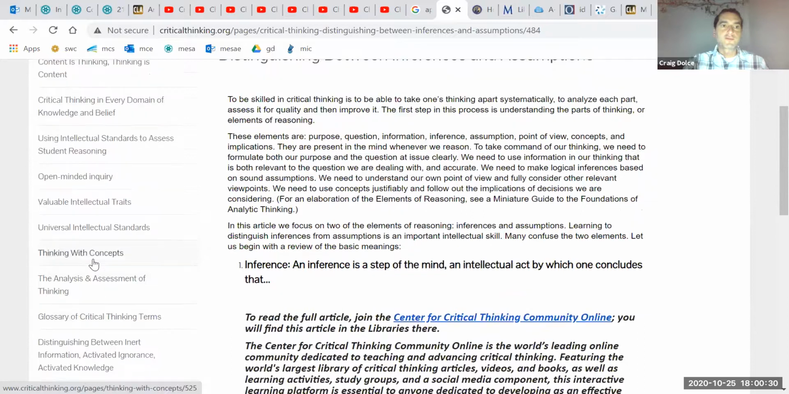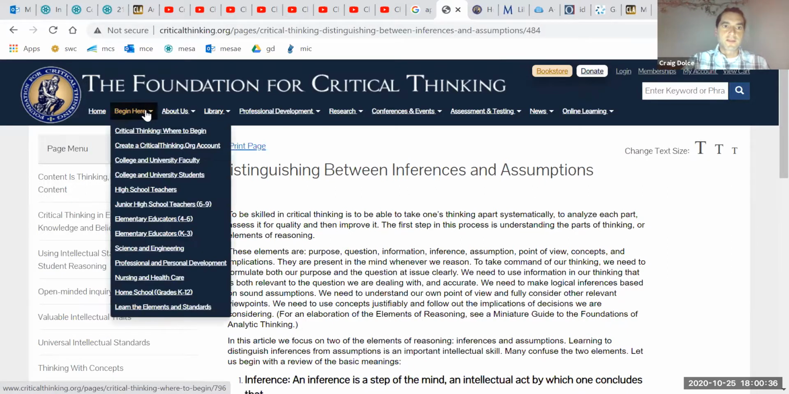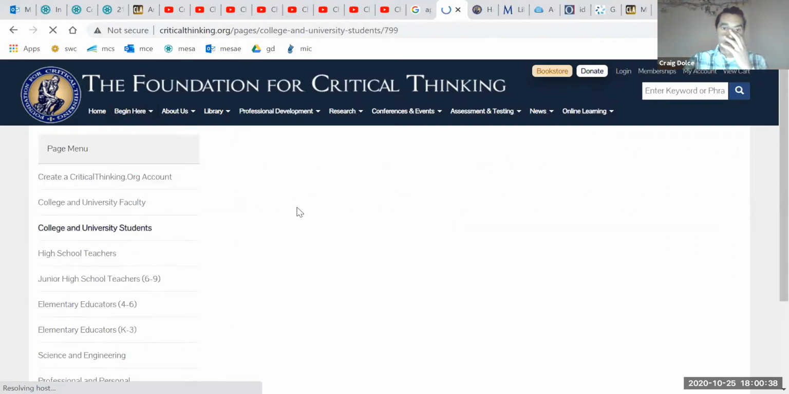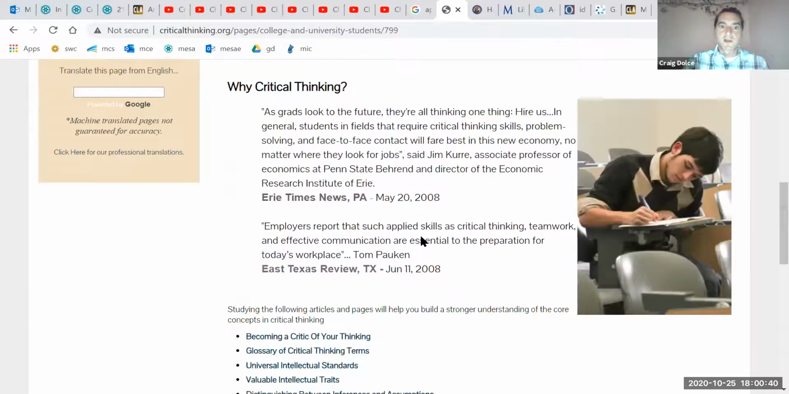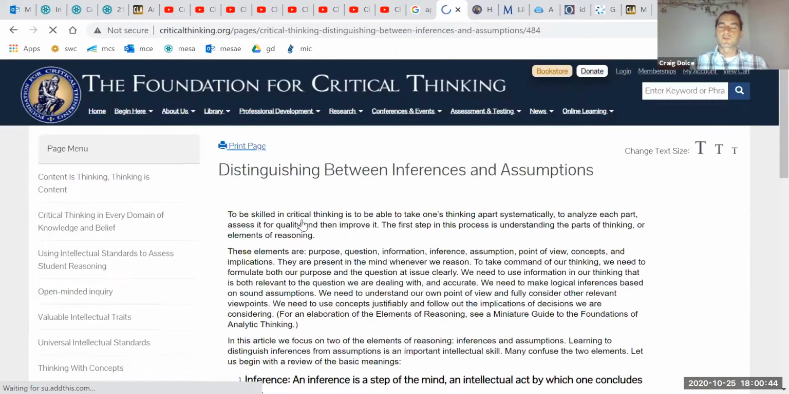And you've got quite a few documents to focus on here when you click on begin here, and then you go to college and university students, and then right in the middle, any one of these will take you to an interesting article, but I suggest distinguishing between inferences and assumptions, and then you have all these links here. I hope this was helpful.